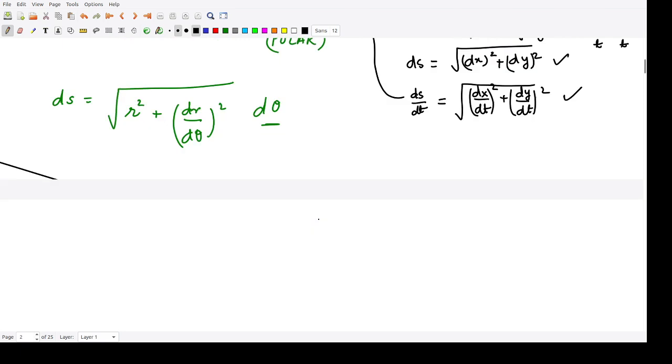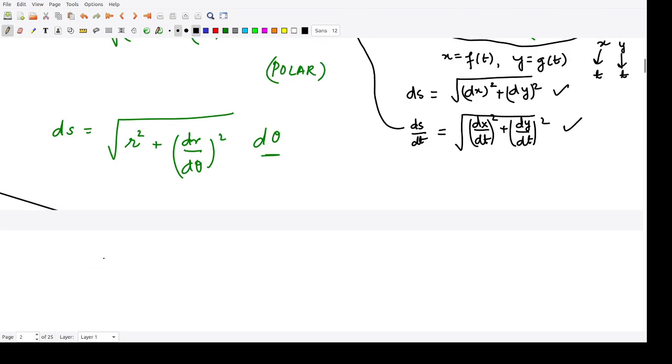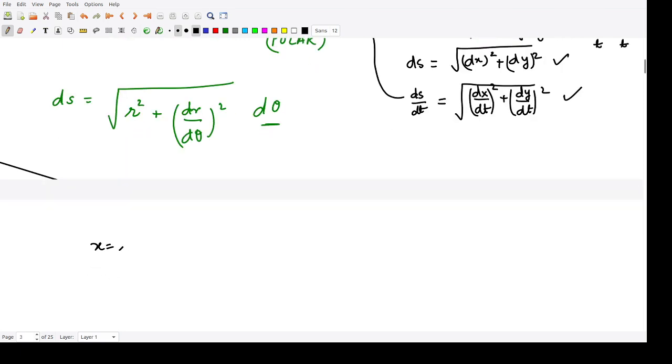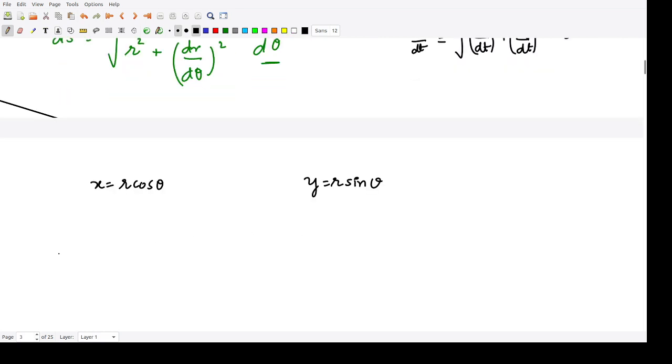And for the polar case, for polar curves, what do we have? We have x is equal to r cos theta and y is equal to r sin theta. So what is this derivative? dx would be the derivative of this quantity. We have two terms, so we differentiate using the product rule: first function as such times derivative of second, that is minus sin theta d theta, plus derivative of first, that is dr, and the second term as such.